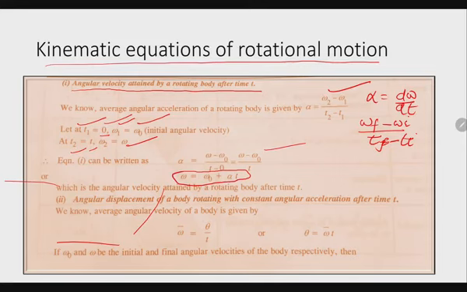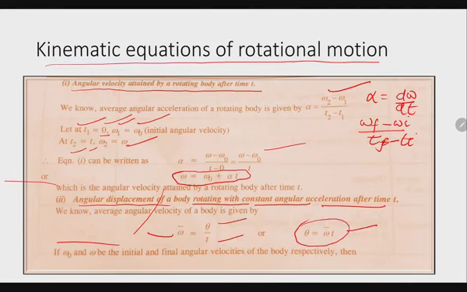Second question is angular displacement of the body rotating with constant angular acceleration. So we know what is average angular velocity. It's theta upon time. So this is the formula, theta is equal to average angular velocity into time.